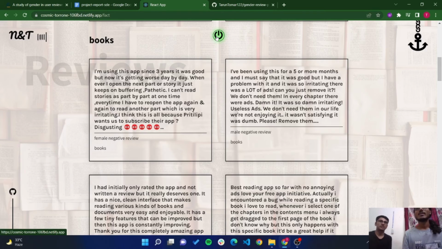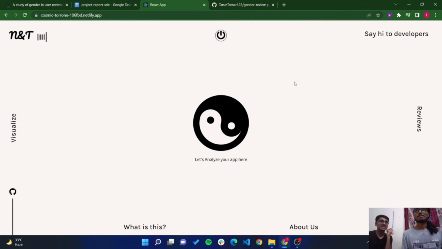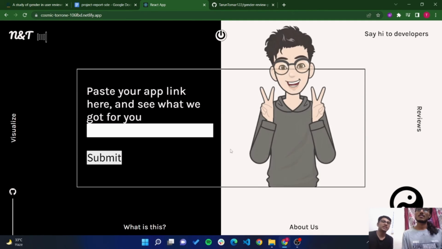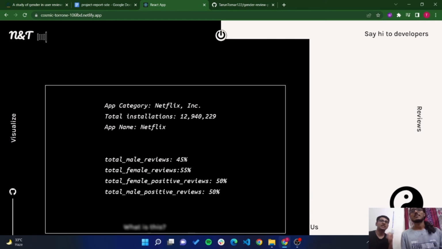Now, these are the simplest things we can do. But the interesting part of this application is to click on Analyze. A user can just paste the Play Store link of the app here and submit it, and our API will take the data of the app. Here you can see the app category, the total installations of the app, as well as the total reviews that we can collect from the app.